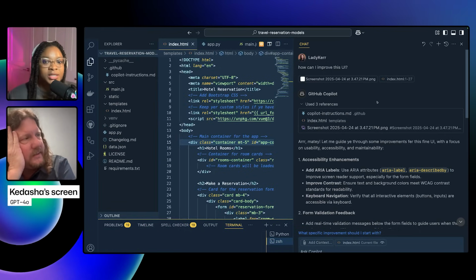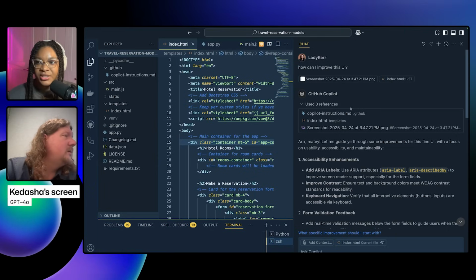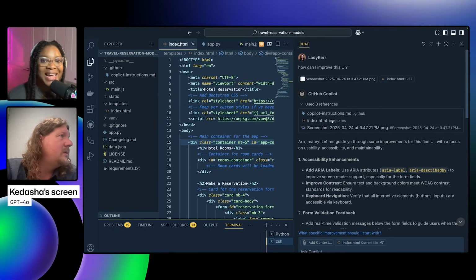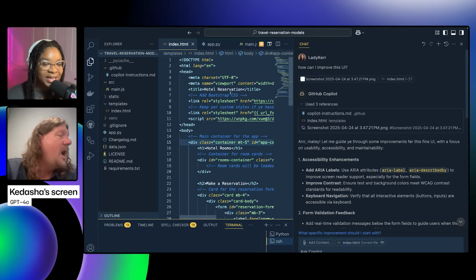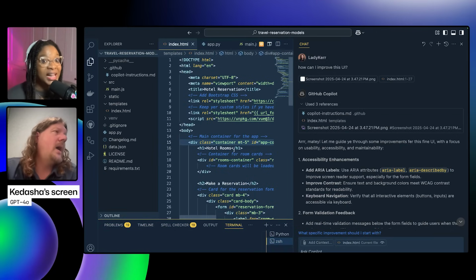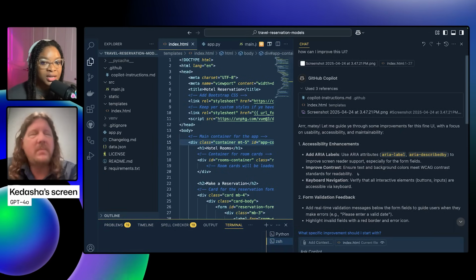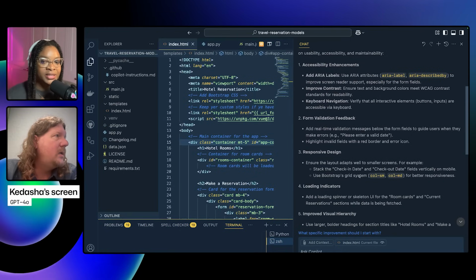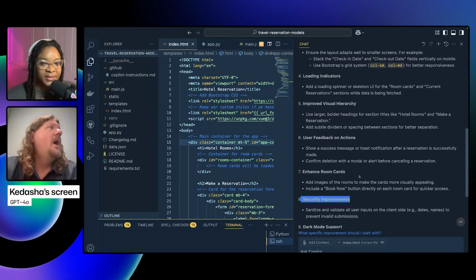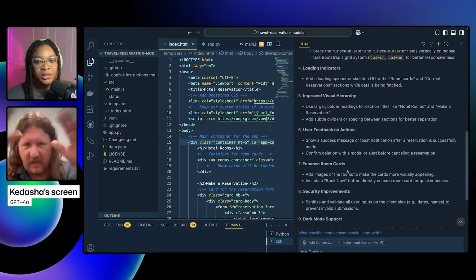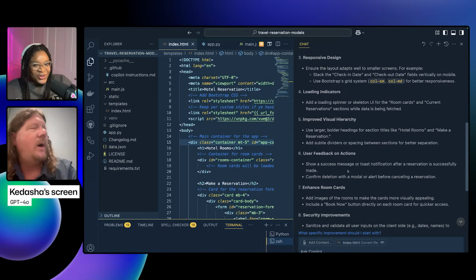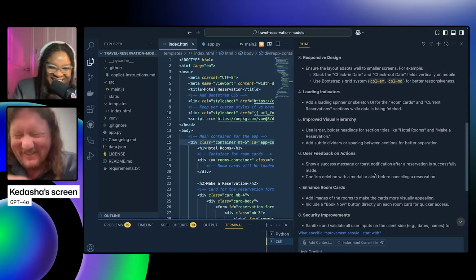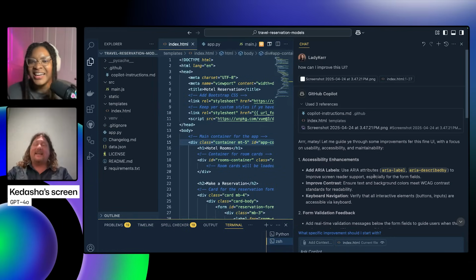But also, yeah, that would be a really good addition to the instructions. So it referenced the instructions, the screenshot, and I forgot that I had the index.html file open. So that's where it's getting the validation feedback, accessibility, the loading indicators. That's how it knows that it's not there. So it's not just randomly adding. I was like, wait, how do you know that? Because the file is open. Right, right.